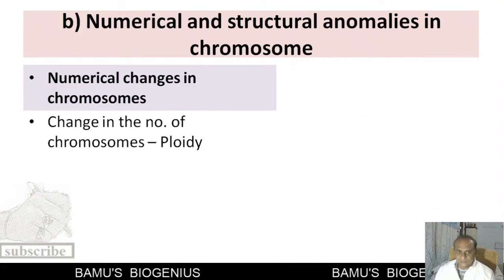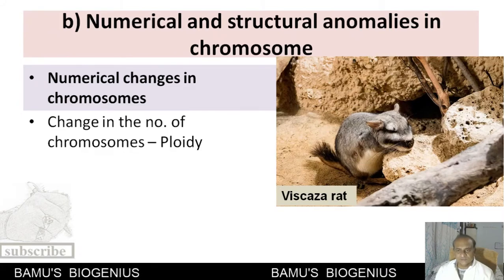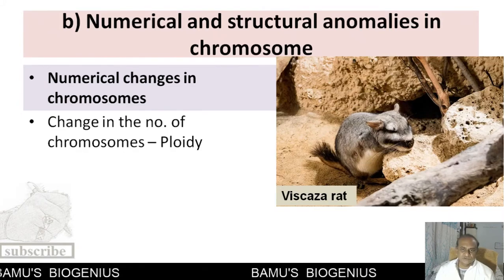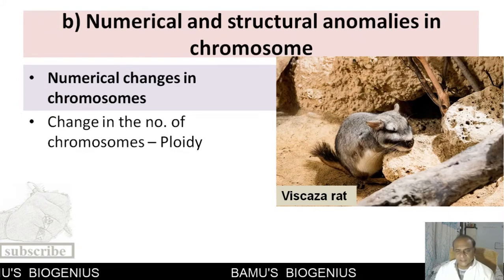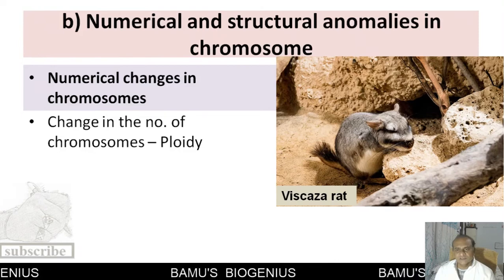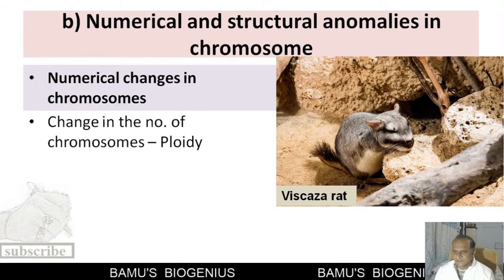Although polyploidy is common in plants, it is very rare in animals. Most of the lower animals show polyploidy, but the first mammal in which polyploidy is seen is the Viscacha rat. 4n number of chromosomes are present in this Viscacha rat mammal.